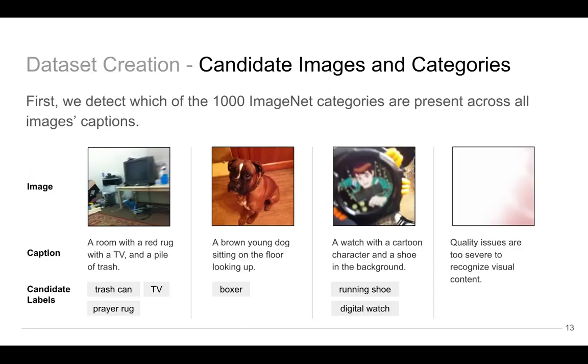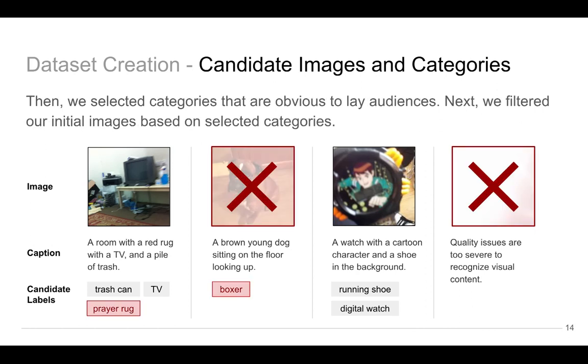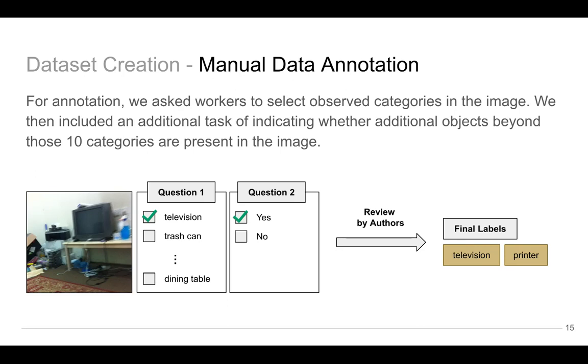First, we detect which of the 1,000 ImageNet categories are present across all image captions. Then we select the categories that are obvious to a lay audience. Next, we filter our initial images based on selected categories. For annotation, we ask workers to select observed categories in the image.